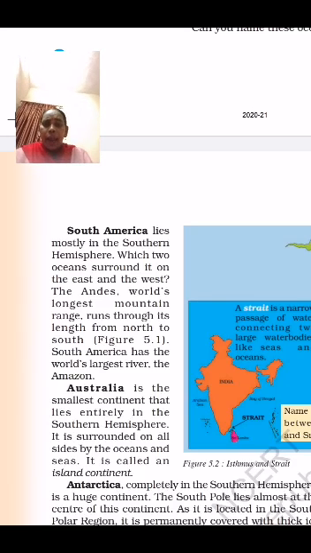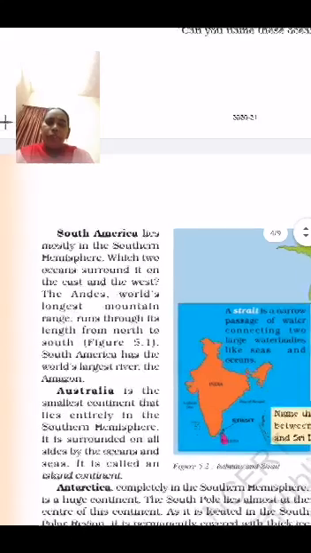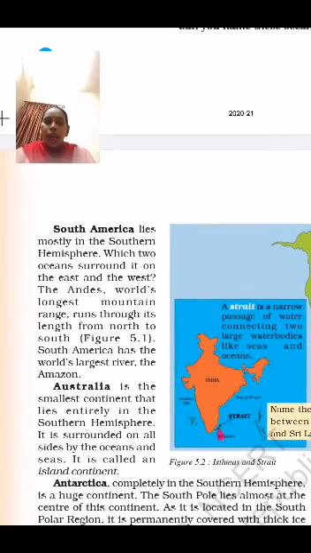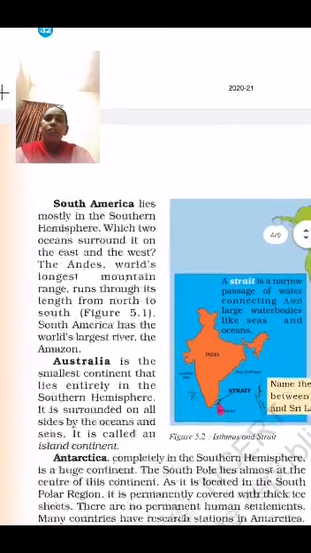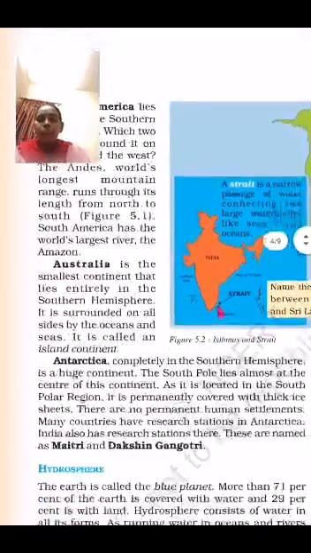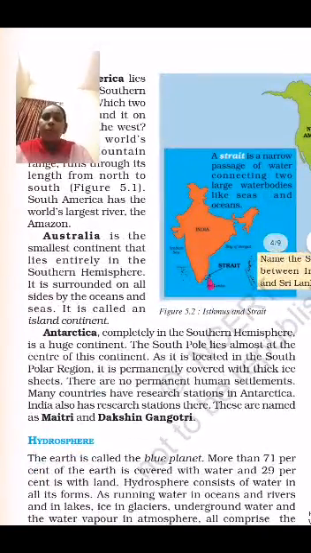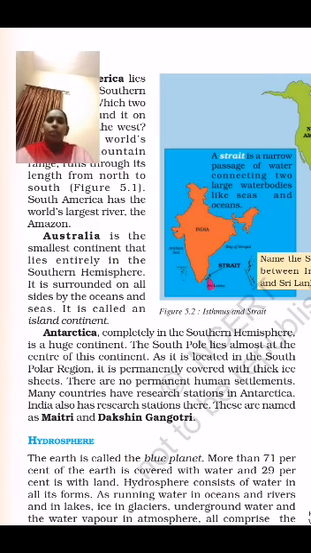South America has the world's largest river, the Amazon River. The Amazon basin, with its natural vegetation, is located in South America.